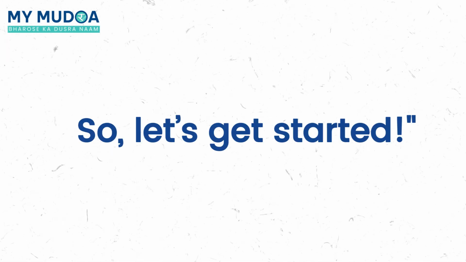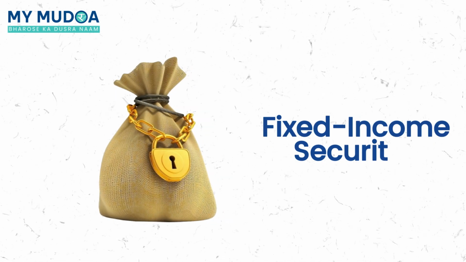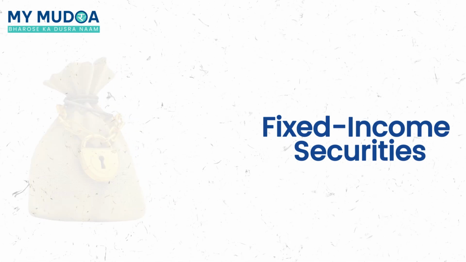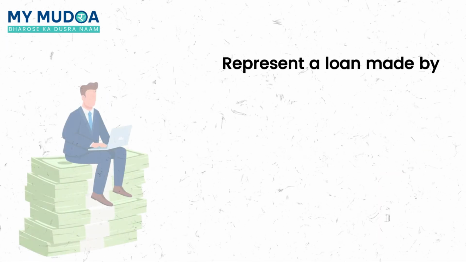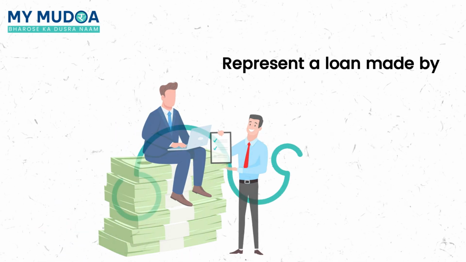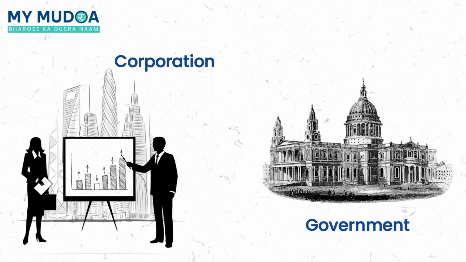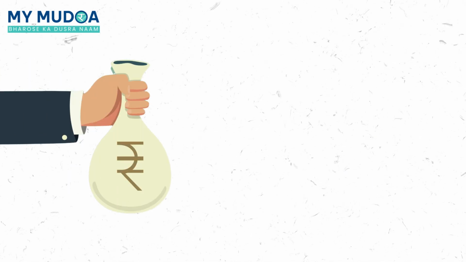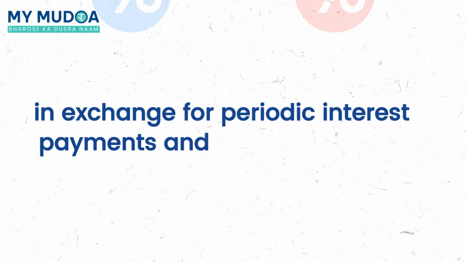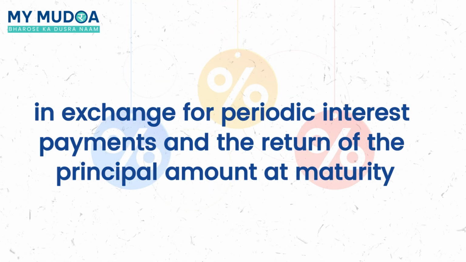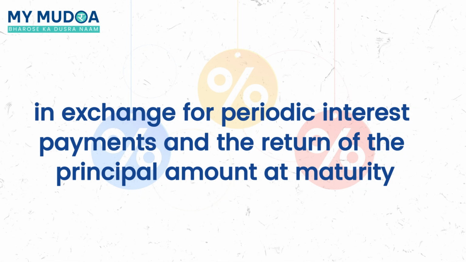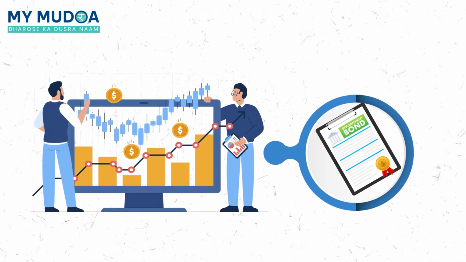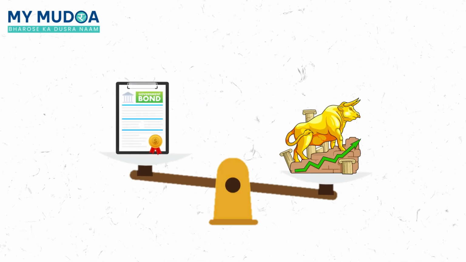So let's get started. Bonds are fixed income securities that represent a loan made by an investor to a borrower, typically a corporation or government. In simple terms, when you buy a bond, you are lending money to an entity in exchange for periodic interest payments and the return of the principal amount at maturity. Bonds are a crucial component of the financial market, providing a stable investment option compared to stocks.